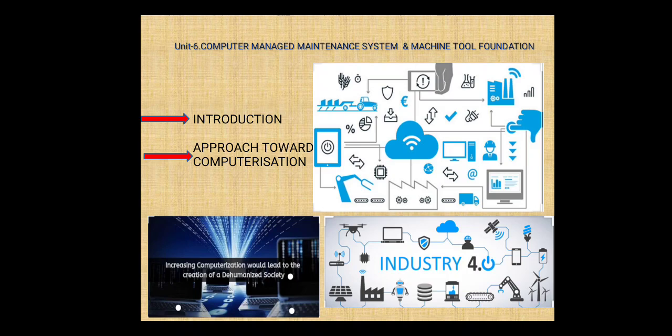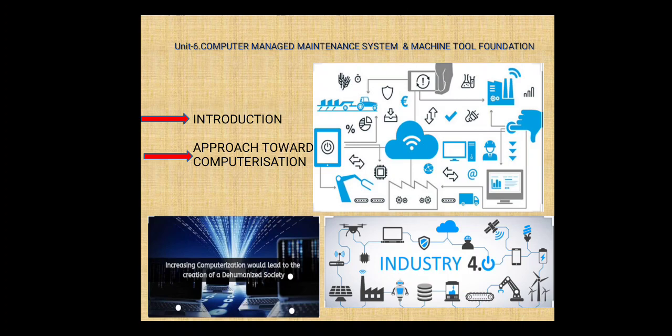Third, lower maintenance operating cost, because everything becomes automatic, so maintenance becomes less and cost will be less. Next, better inventory management. The necessary equipment available will be managed better, so better inventory management will increase.